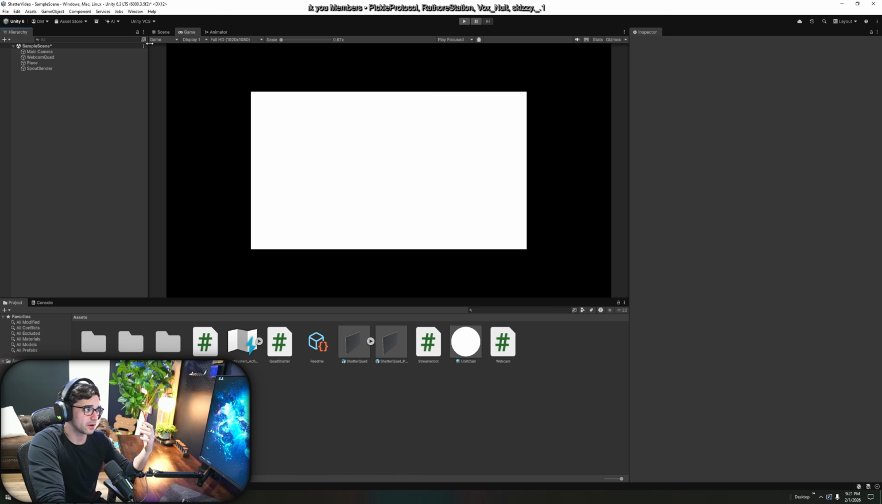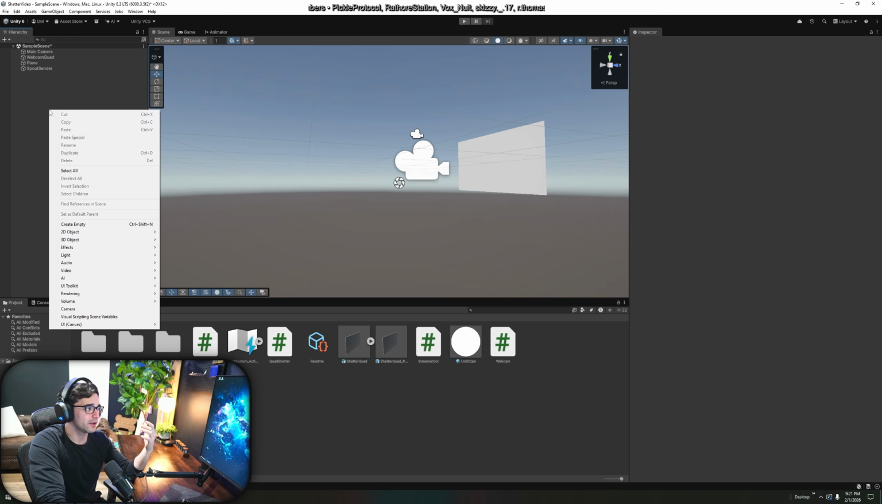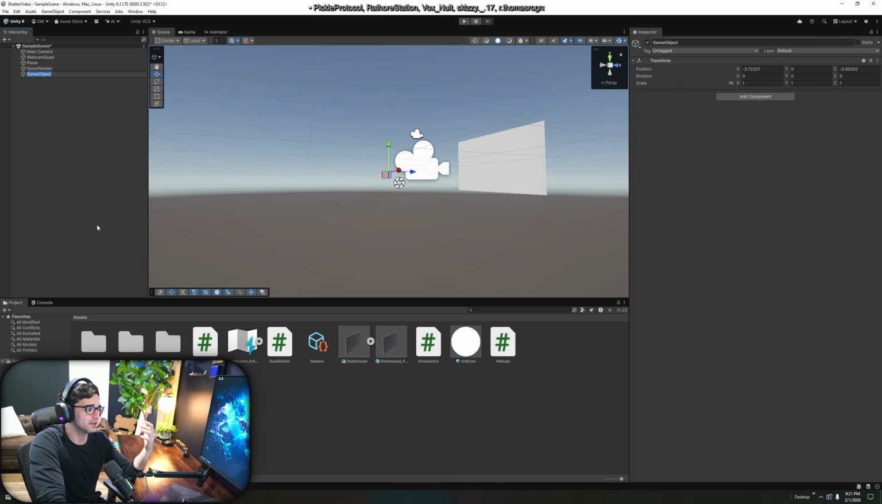So I'm going to, in the hierarchy here, click on scene. I don't like looking at that bright thing. I'm going to right click in the hierarchy, go down to create empty. And this one is going to be Streamerbot UDP. You can name it whatever you want. I just name it that so I know what I'm dealing with, okay?